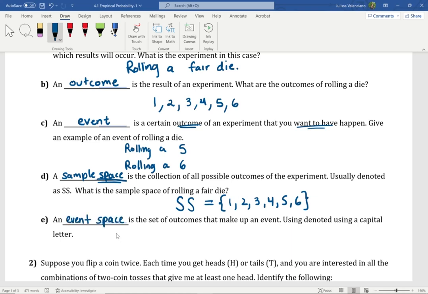We can use a capital letter. We can go ahead and just use E. We could also use A. We can use B, C. It doesn't matter what letter you use. Okay, I'm just going to use E.